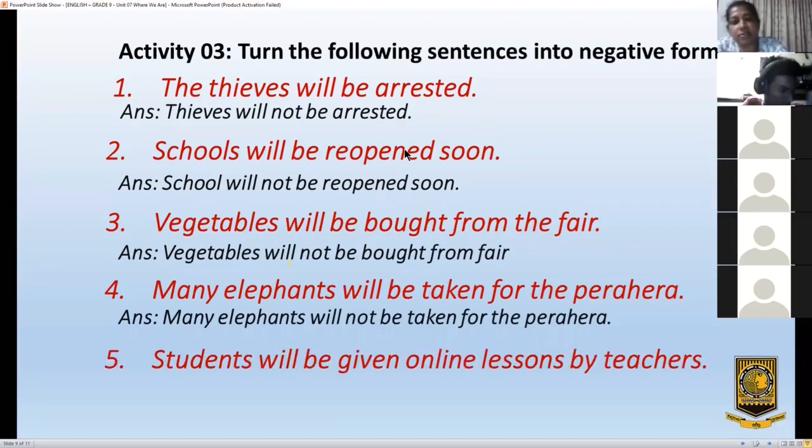My last sentence. Students will be given online lessons by teachers. Students won't be given online lessons by teachers. Will not be given online lessons by teachers.